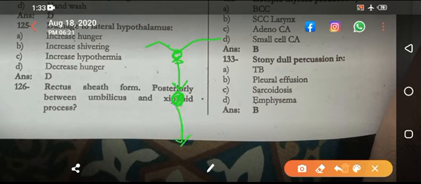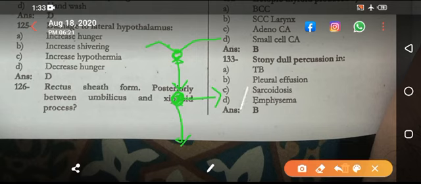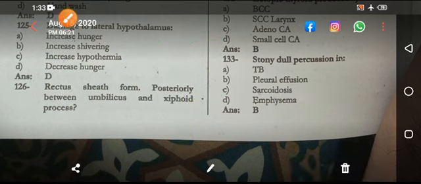Above the umbilicus, they are actually talking about above the arcuate line. They are giving you a clue that we are above the arcuate line. Above the arcuate line, rectus sheath is formed by what, and below the arcuate line, rectus sheath is formed by what? Rectus sheath is a sheath formed by aponeurosis of the muscles in the abdomen.